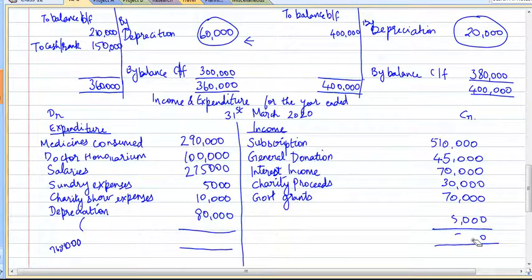And this total, the income side total, is 7,25,000. Expenditure is more than income. So let's find out how much is the expenditure excess over the income.